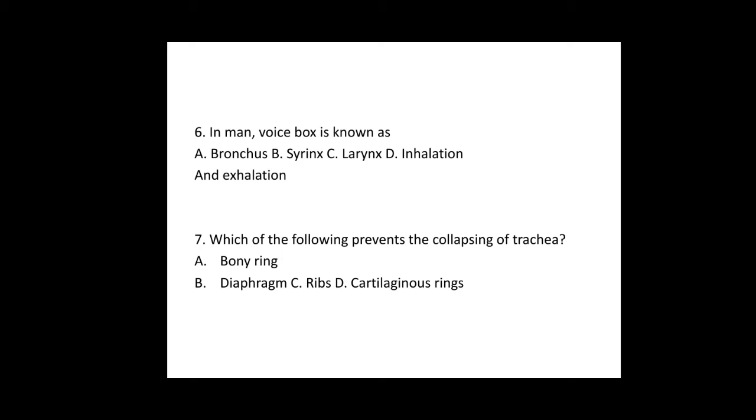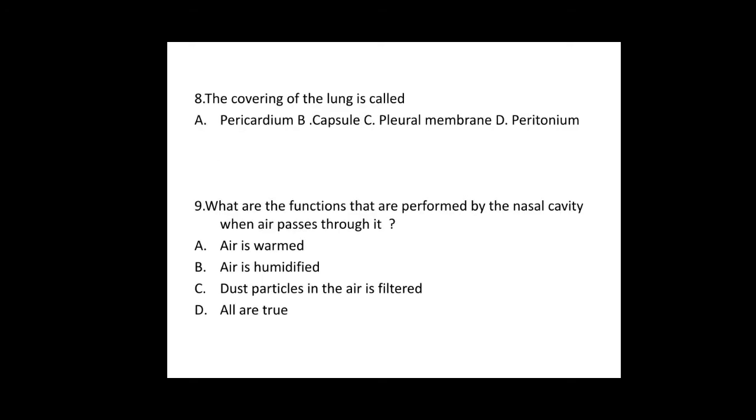Which of the following prevents the collapsing of the trachea? The collapsing of the trachea is prevented, or the trachea is supported, by the C-shaped cartilaginous rings. So option A, bony ring, is the wrong answer. Option B, diaphragm, is also wrong. Option C, ribs, is wrong. Option D, cartilaginous rings. So for the seventh question, option D is the correct one.